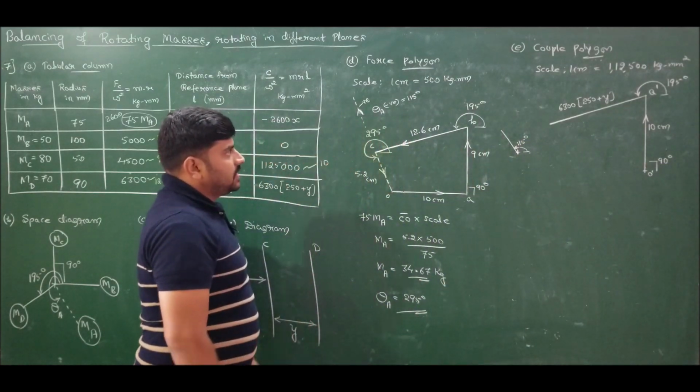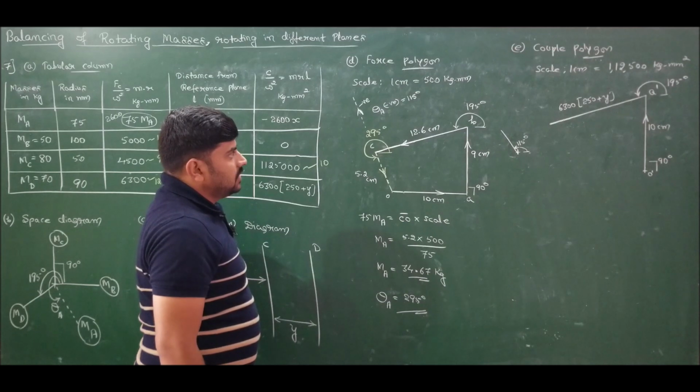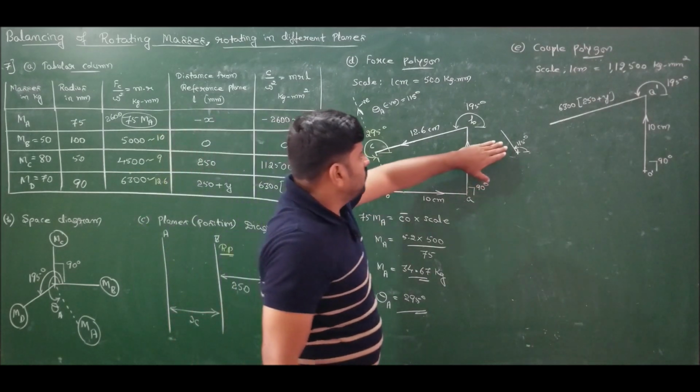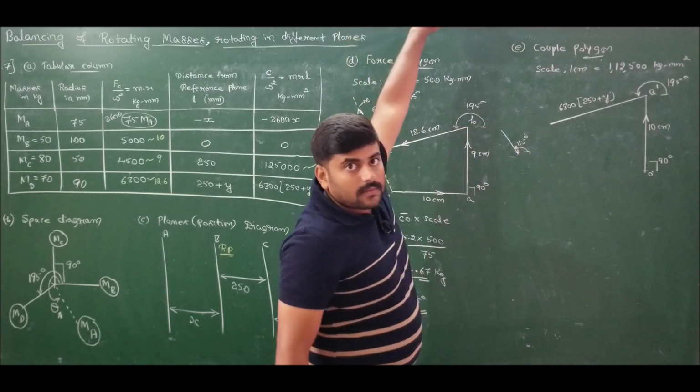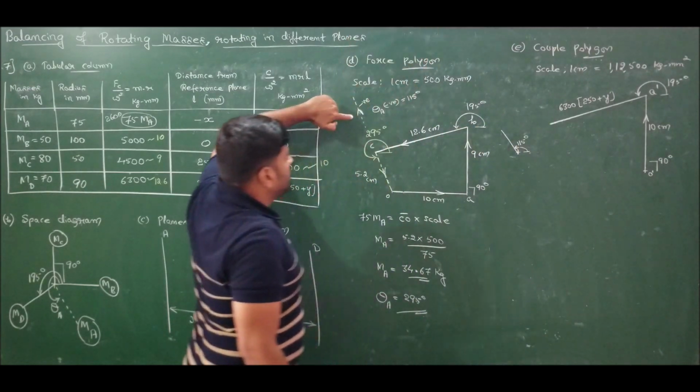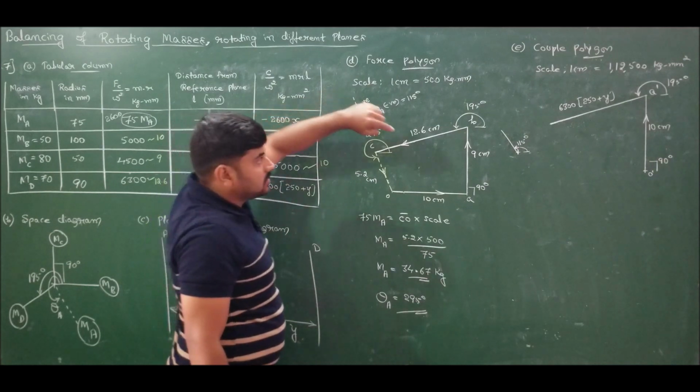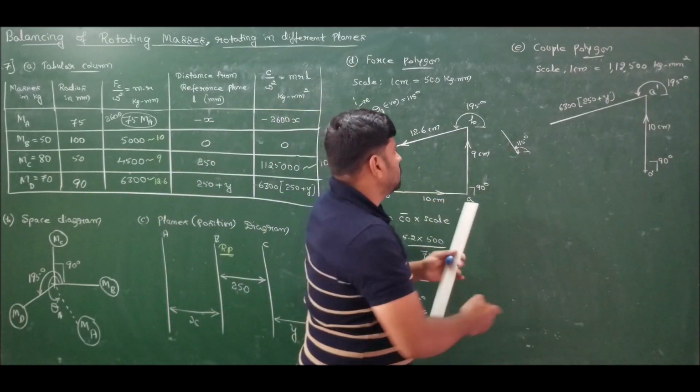The careful observation will reveal that if I take the angle as 115 degree, the negative side, the vector is moving upward. Correct? See how it is moving? It is moving upward. So if I take the negative angle, it is moving upward.